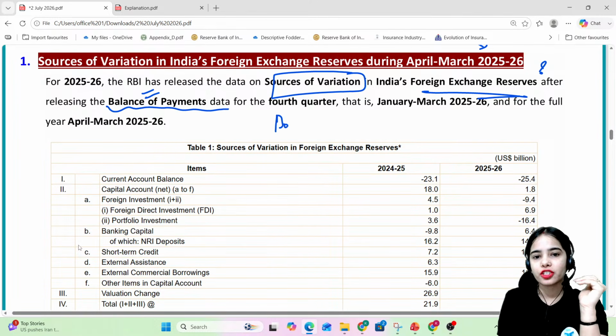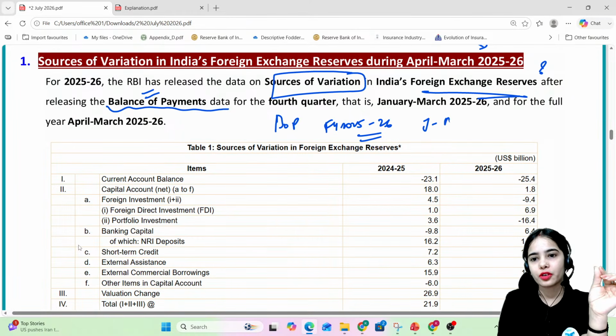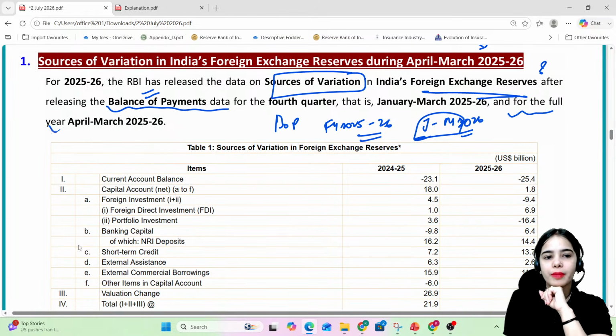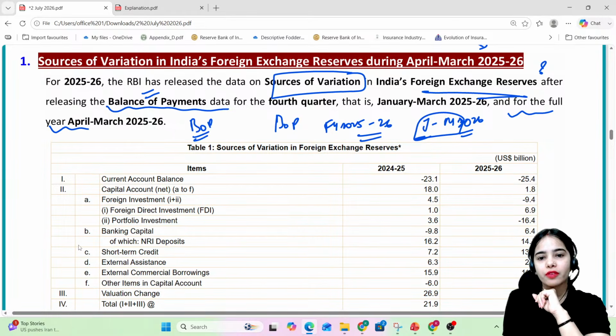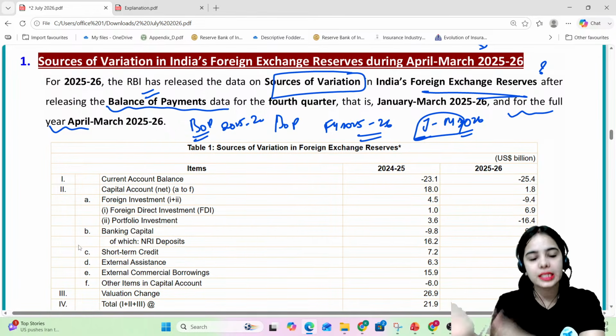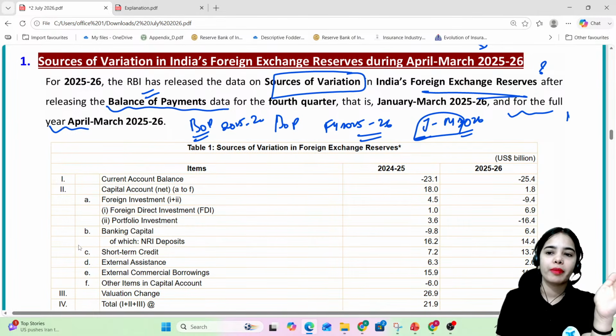So after the balance of payment data was released for the fourth quarter, that is the last quarter in the financial year 2025-26, the last quarter is the fourth quarter from January to March 2026. Okay, so this is the idea. And the full balance of payment data was also released for 2025-26. So balance of payment data was released for the last fourth quarter, that is from January to March 2026. And with that, the full balance of payment data was also released for the financial year 2025-26. So this is the idea.